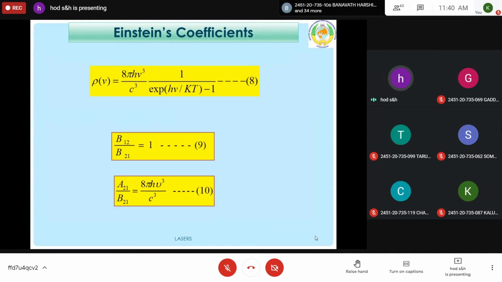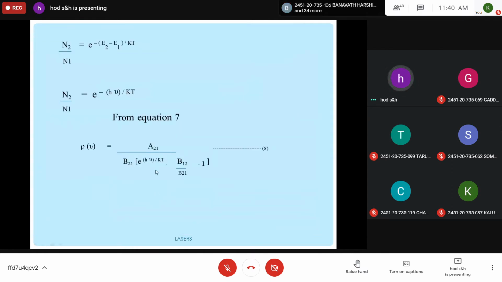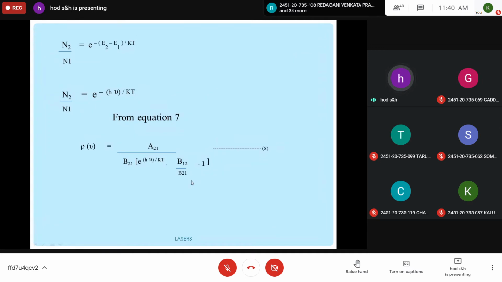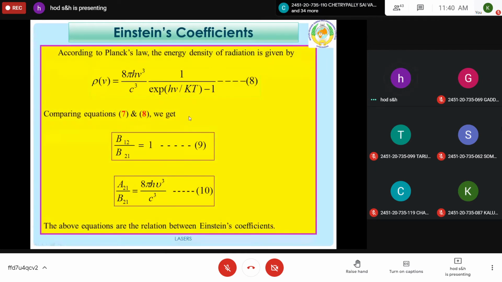If you see the previous expression, in this A21 by B21 it is 8 pi h nu cube by c cube, and this component B12 by B21 is nothing but 1 only here. So B12 by B21 is equal to 1 and A21 by B21 is equal to 8 pi h nu cube by c cube.